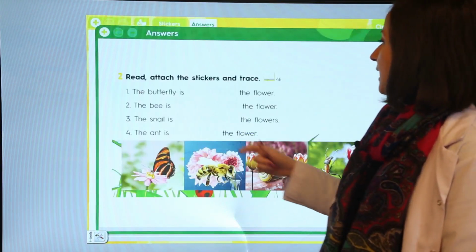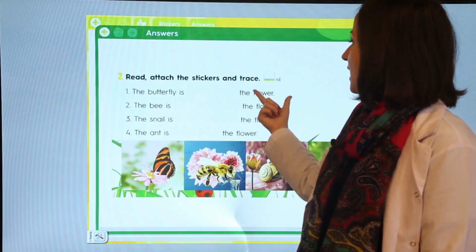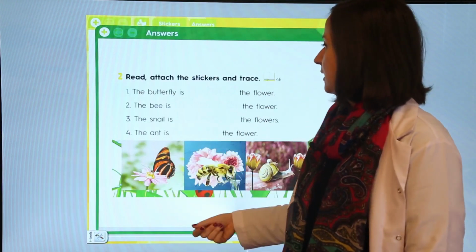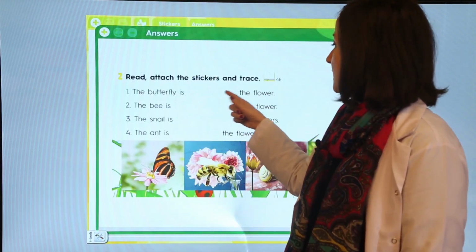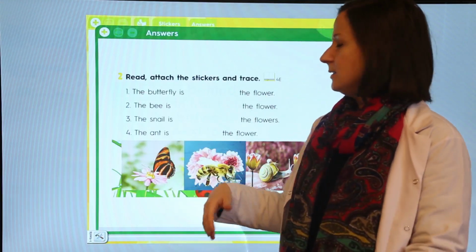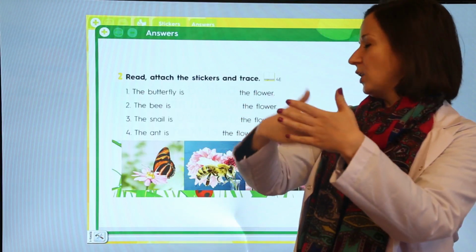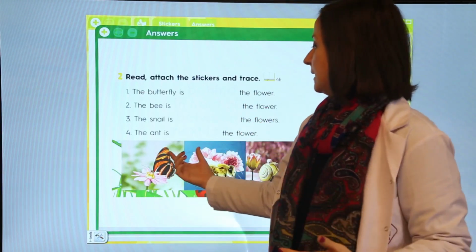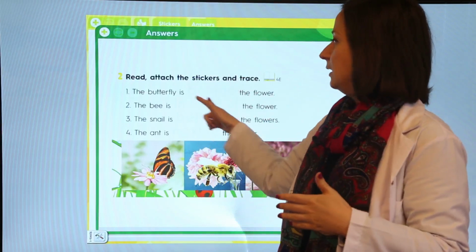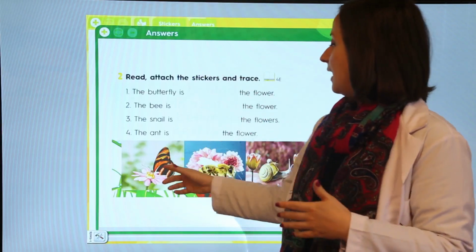The butterfly is behind the flower. Number 1 is attach the sticker here. The butterfly is behind the flower. It means kelebek is behind, arkasında. Okay, behind the flower. Kelebek çiçeğin arkasında. Behind. Okay, the butterfly is behind the flower.